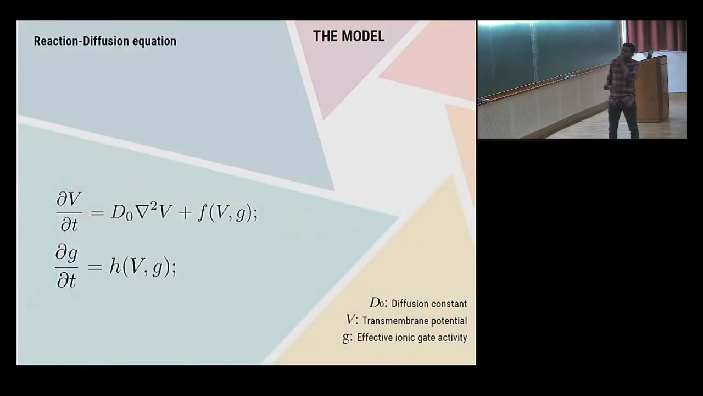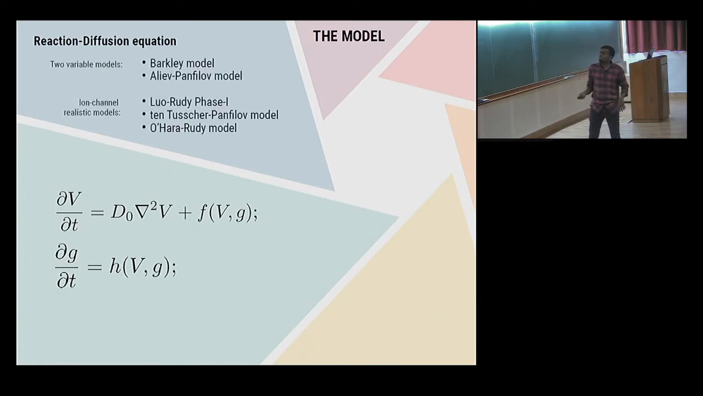Let me start with a simple reaction diffusion model. We look at these two variable equations, with a diffusion term and a nonlinear term. These variables mean different things for the cardiac problem, but this is a general formulation wherein f and h are going to be nonlinear functions. So let's look at what the nonlinear functions are for our problem.